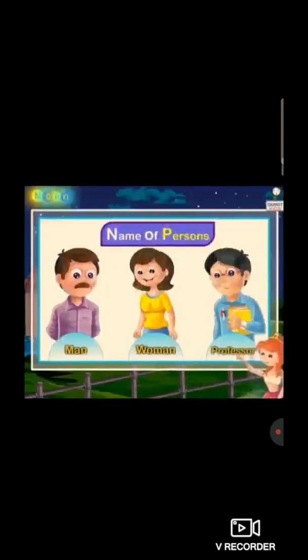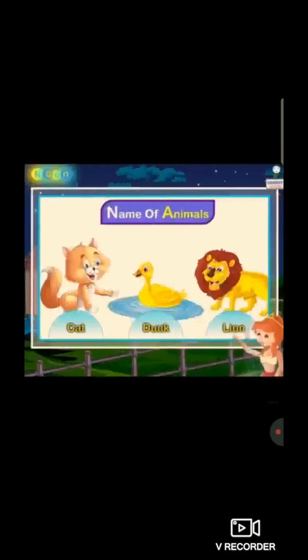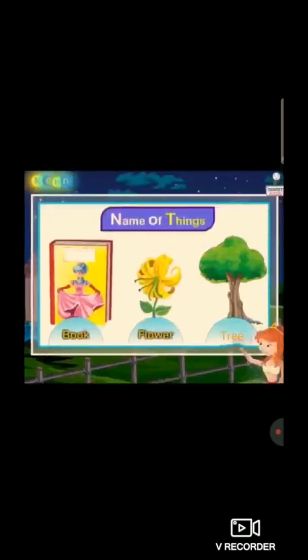So, here the examples of common noun. Name of person: man, woman, professor. Name of animals: cat, duck, lion. Name of things: book, flower, tree. Name of places: tower, garden, city. So students, these all are the examples of common noun.